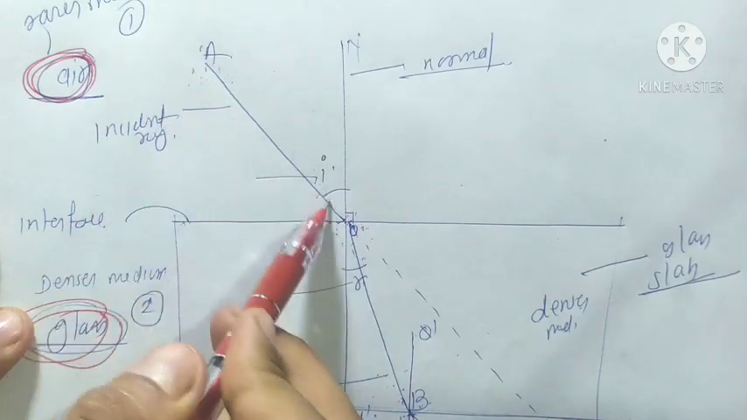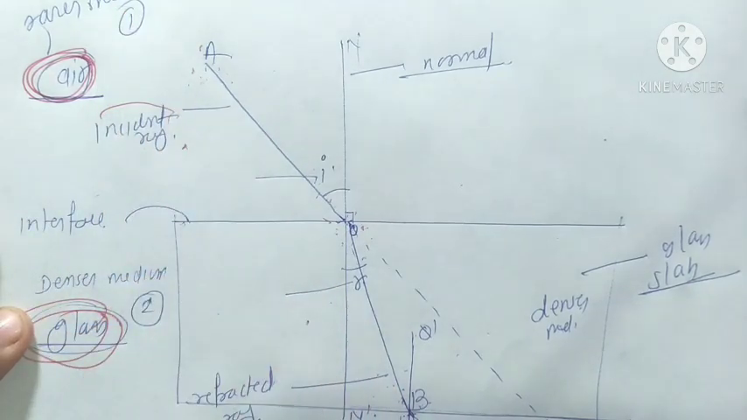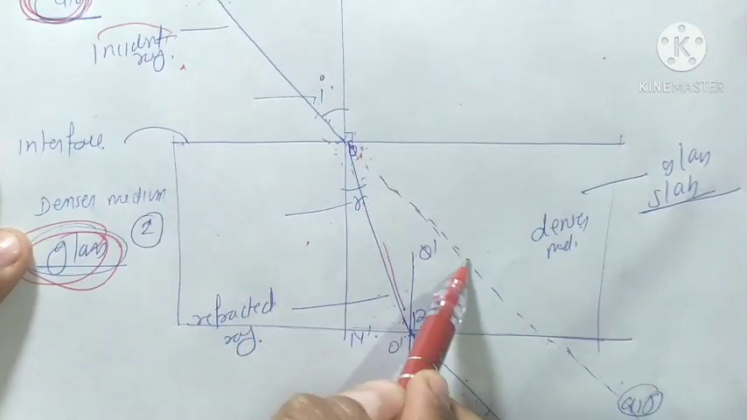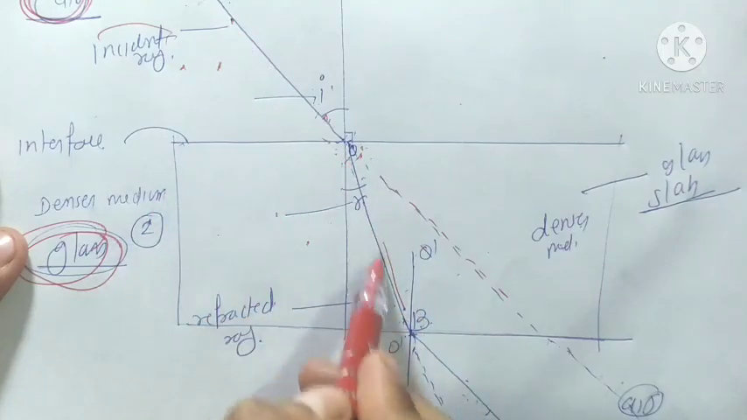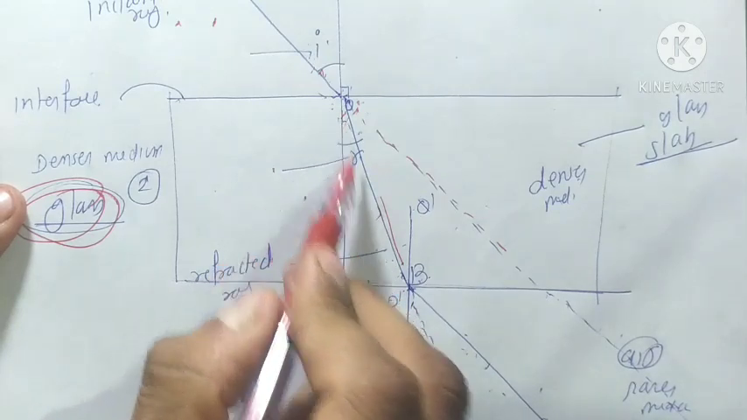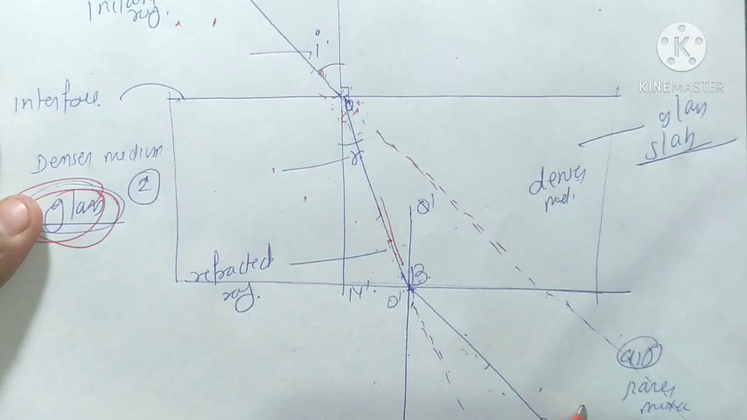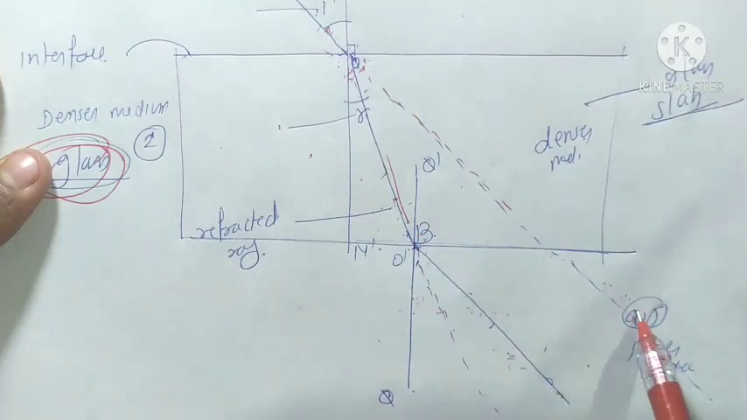When this ray goes from the rarer medium to the denser medium, it bends towards the normal. This is the original path of this incident ray, but when it enters from rarer medium to denser medium, it bends towards this normal. Now when this refracted ray goes from denser medium to rarer medium, it bends away from this normal. And these two rays are parallel to each other.